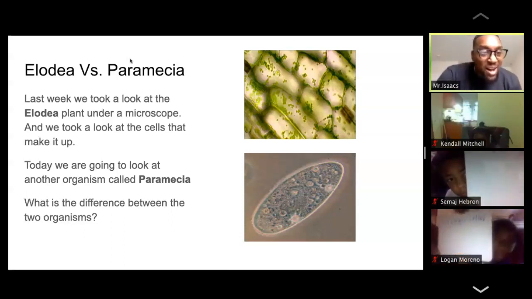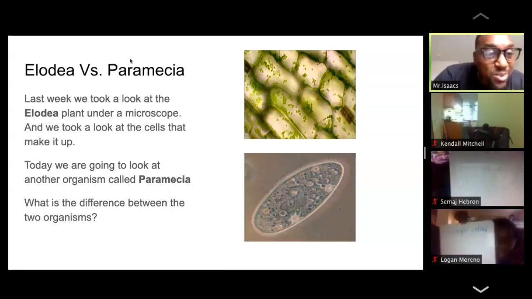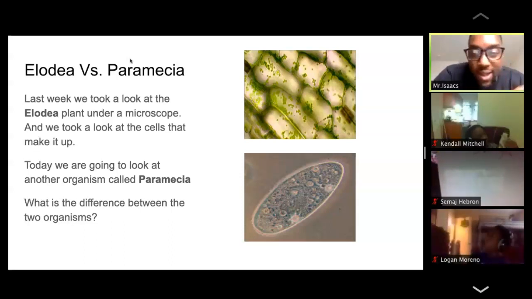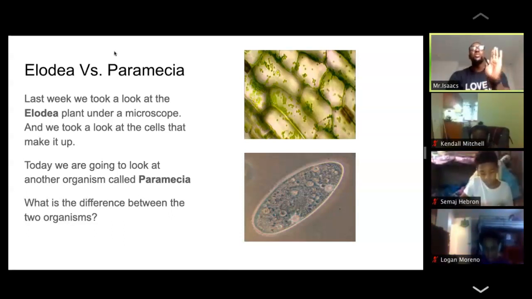Samaj, what is that? Nashida says multi-celled. Malaysia says single-celled. Logan says single-celled. It actually is... matter of fact, I'm going to let you think about what it is for right now. We're going to go over it afterwards. All right, so the next one is our